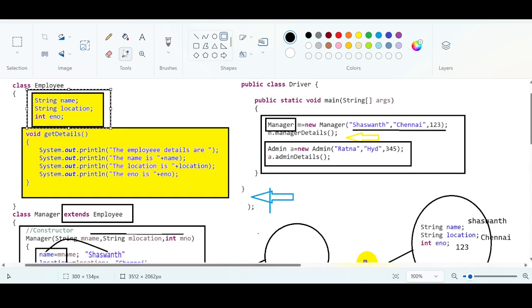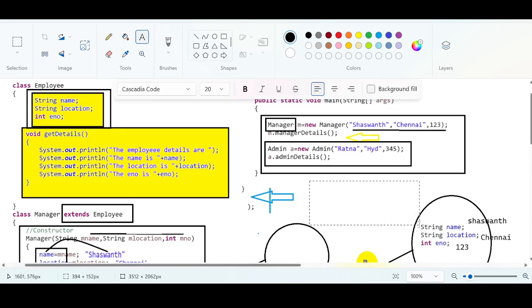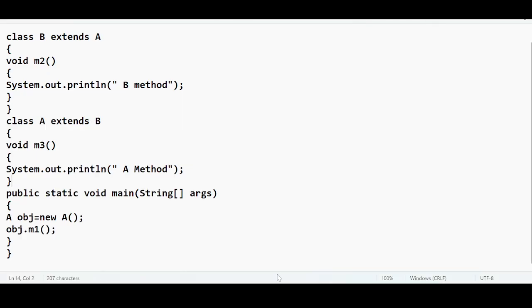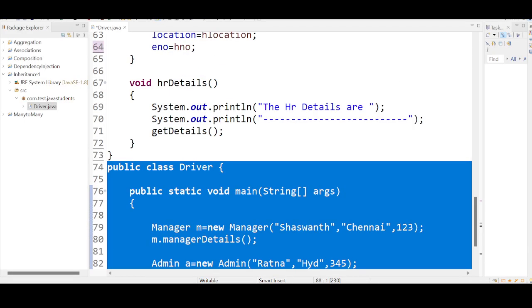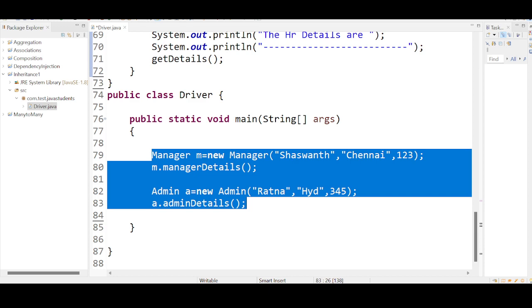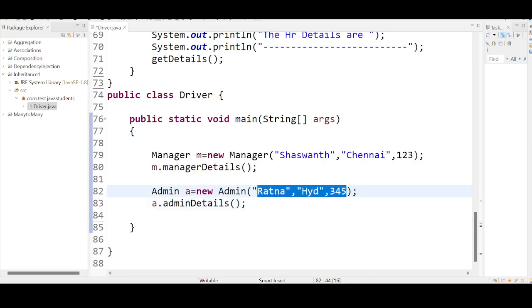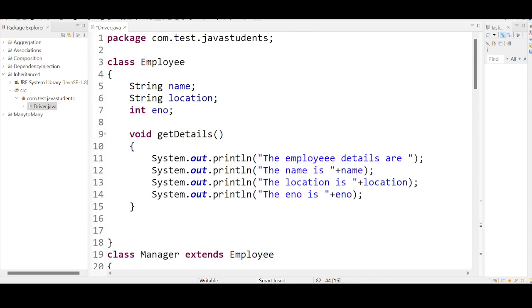So by this we can conclude that inheritance always talks about what? Reusability. Never forget this word. Inheritance always talks about reusability, right? So look at the code. Okay, all these values are getting stored in the variables that are placed inside the employee class.